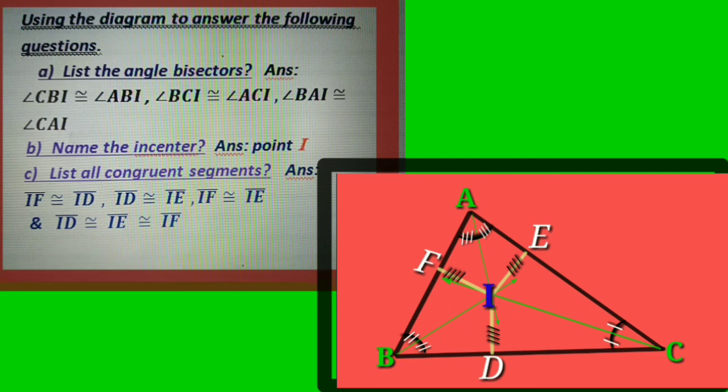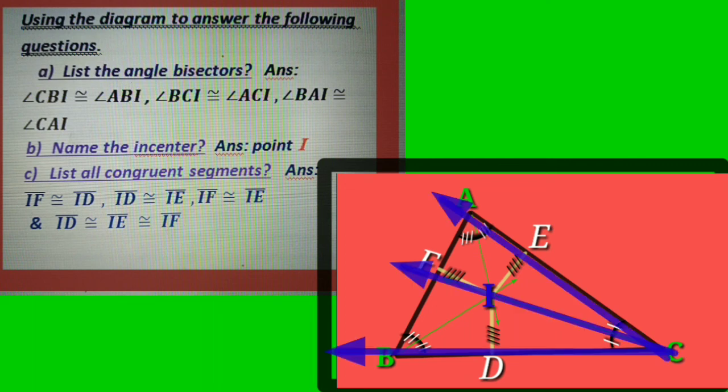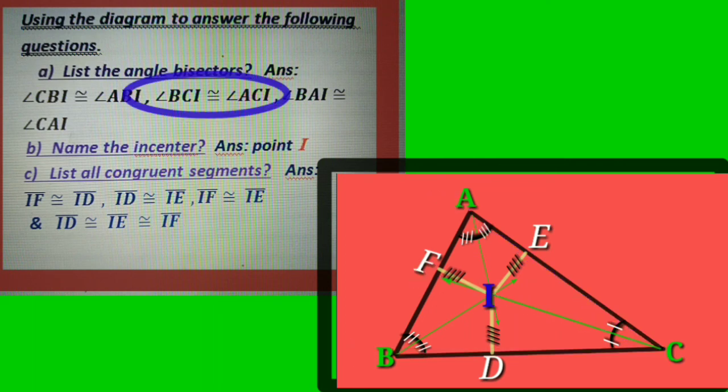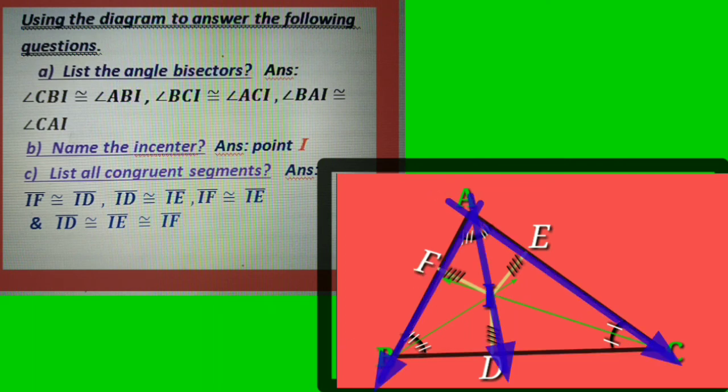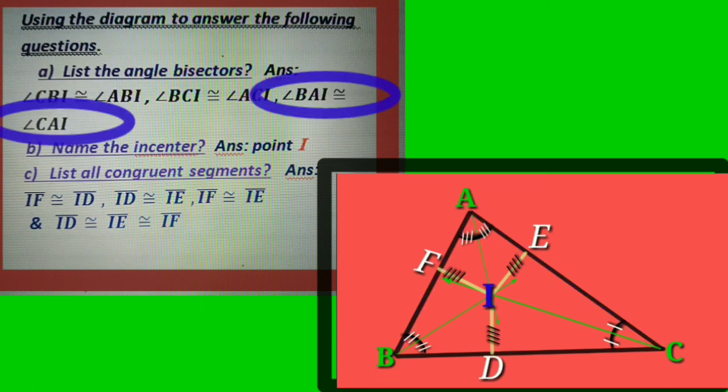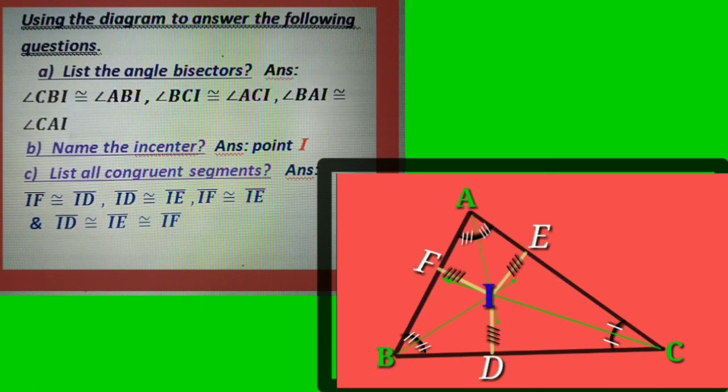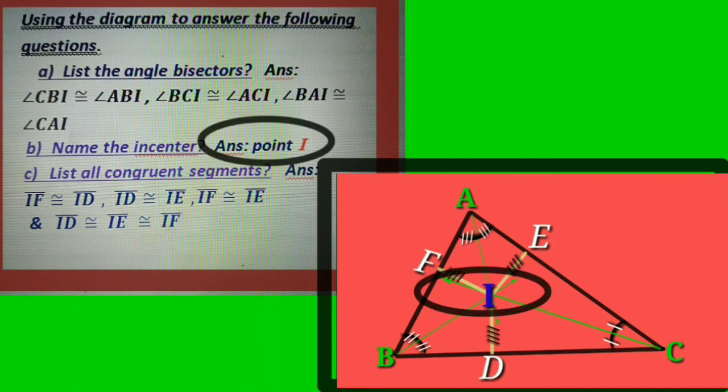Again, by using the diagram to answer the following questions, list the angle bisectors: angle CBI congruent to angle ABI, angle BCI congruent to angle ACI, and angle BAI congruent to angle CAI. Point I is the incenter.